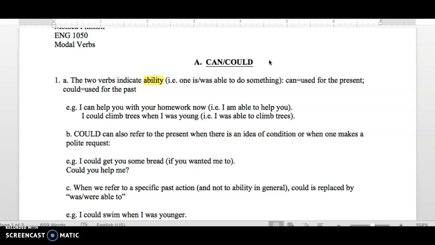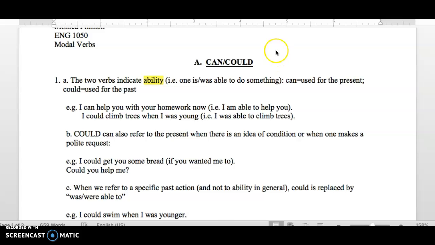B. Could can also refer to the present when there is an idea of condition or when one makes a polite request. For example, I could get you some bread, which means if you wanted me to, right? Only under the condition that you want me to. Could you help me, which means would you be able to help me? Would you help me? It's a request for help.